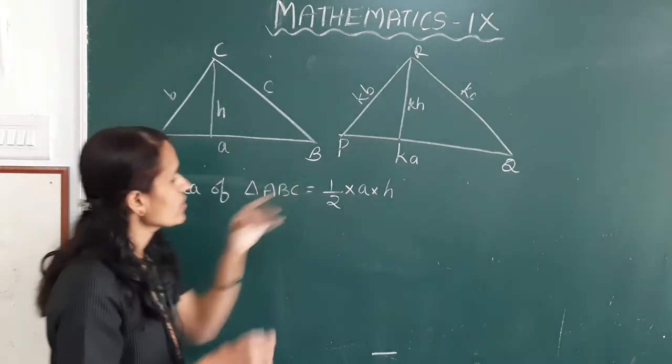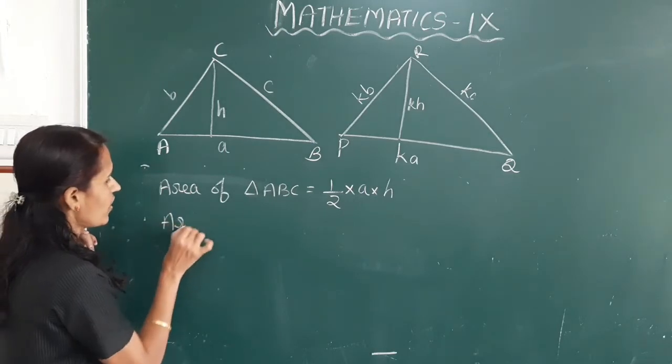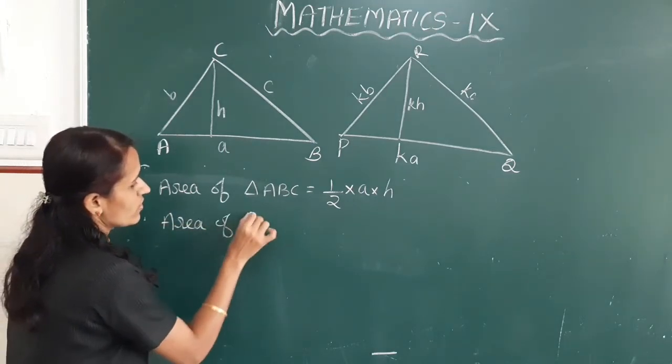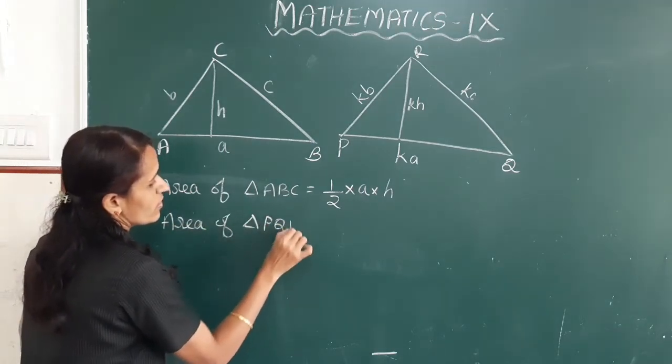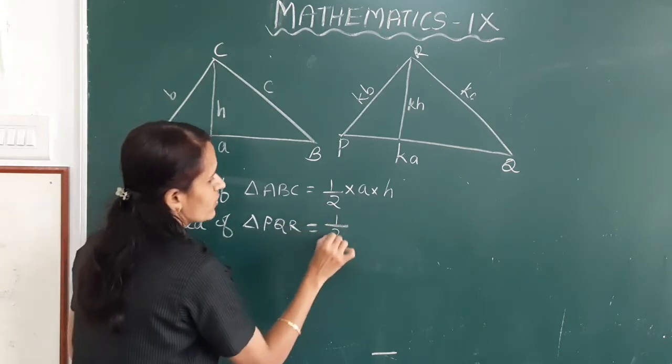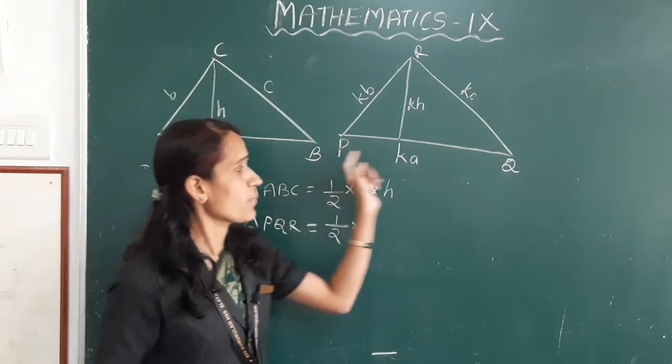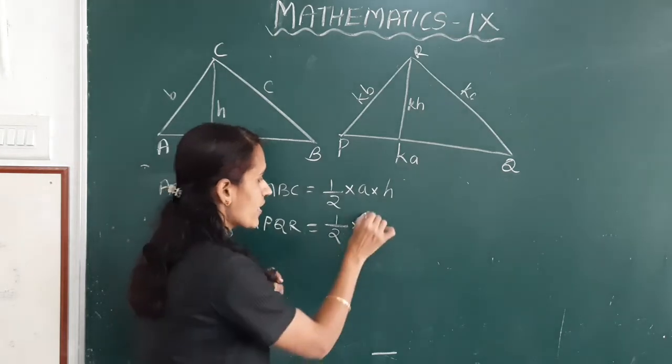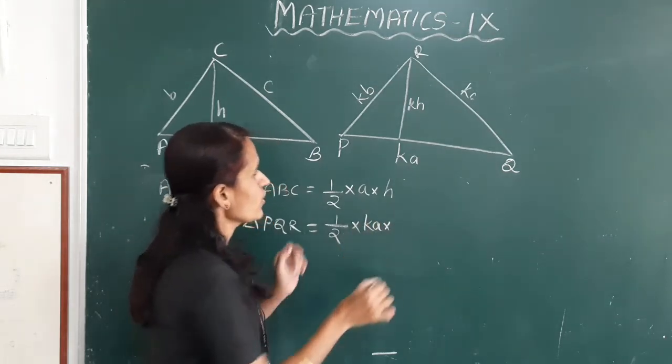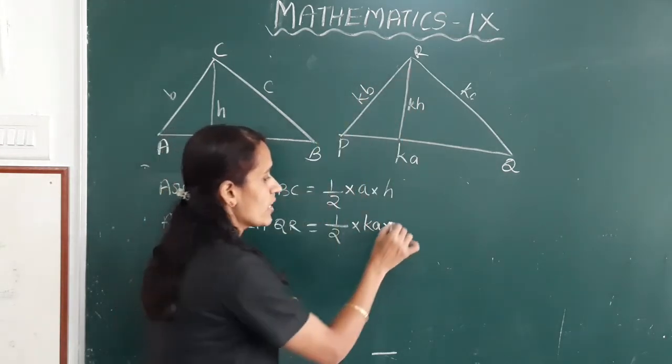Next, area of triangle PQR is equal to half into base into height. Here base is PQ, that is KA, into height. Here height is KH.